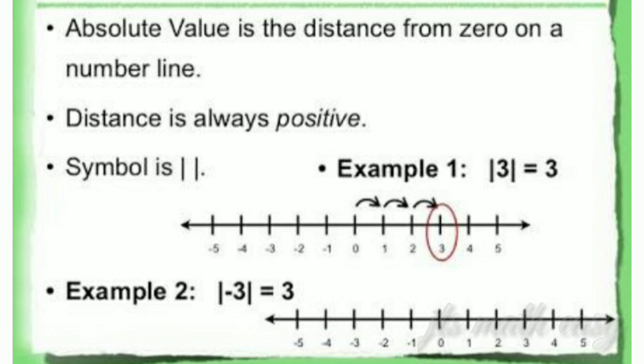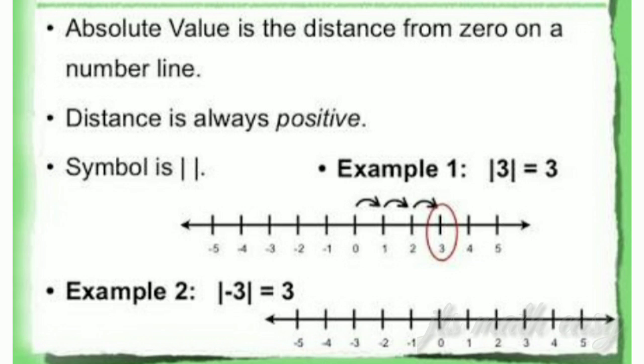Absolute value we can denote by these two vertical bars. Inside the two vertical bars we can write the number. That is the representation of absolute value. Whatever the number, whether you give a positive number or a negative number, your absolute value must be positive, because it is the distance from 0. Here the first example is 3, which means positive 3. From 0 you are moving to the right side, which means you are moving 3 steps forward. So the distance is positive.